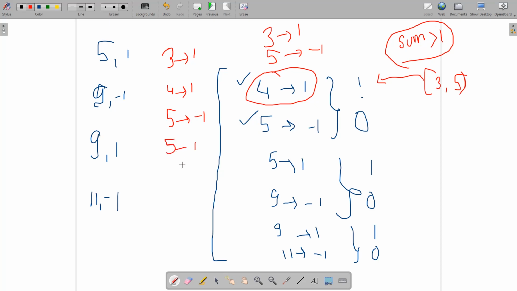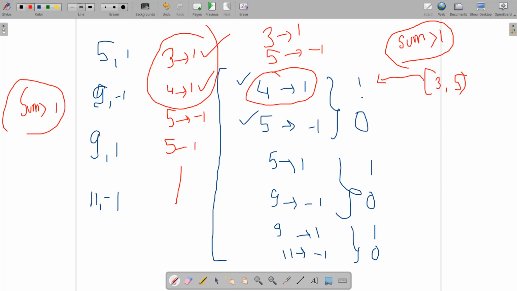But if you maintain a prefix sum, it means that one event has started but has not ended, and another event has also started. If you take the prefix sum, it will come out to be greater than 1, and it signifies that there is some segment that is overlapping. So you have to return false, otherwise, if everything goes right, then you have to return true and insert that element into this multiset.